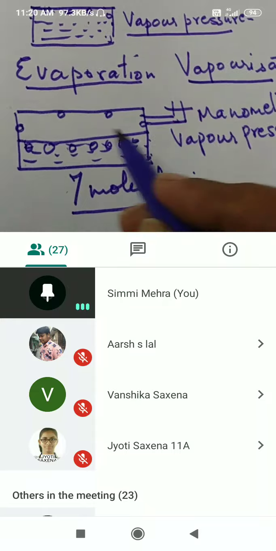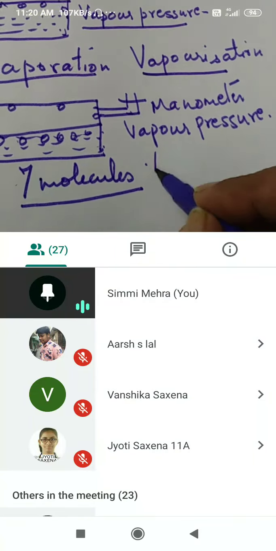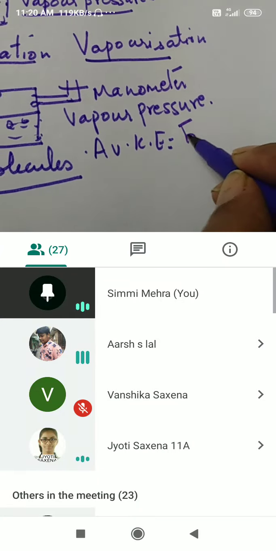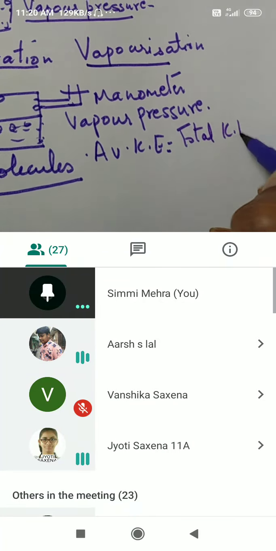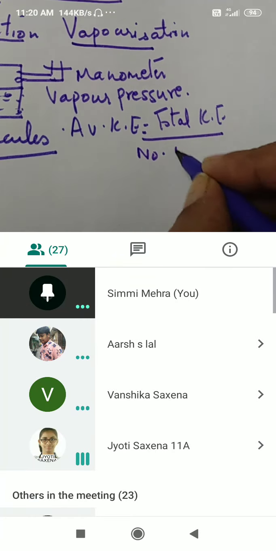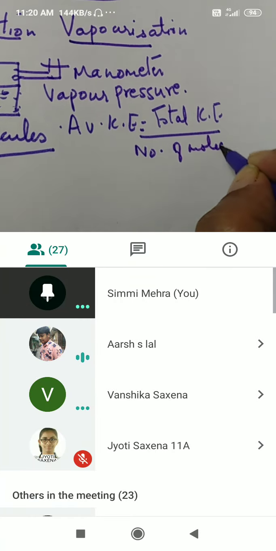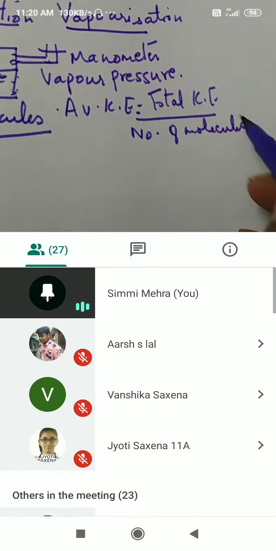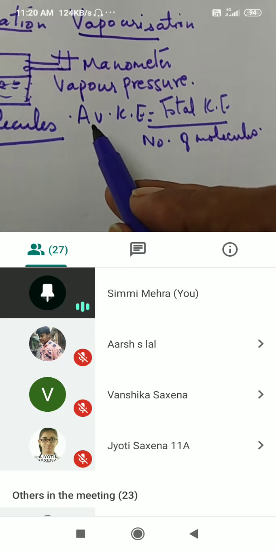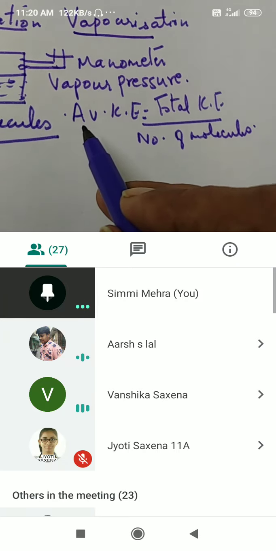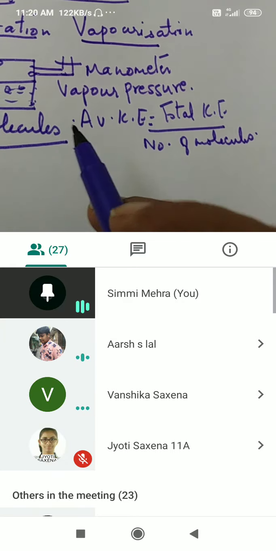First 10 molecules were there. What is average kinetic energy equal to? Total kinetic energy upon number of molecules. If number of molecules go on decreasing, average kinetic energy will increase or decrease? Correct. They are inverse of each other.